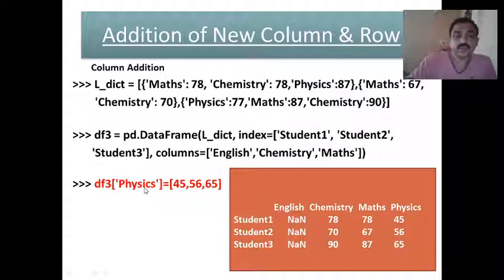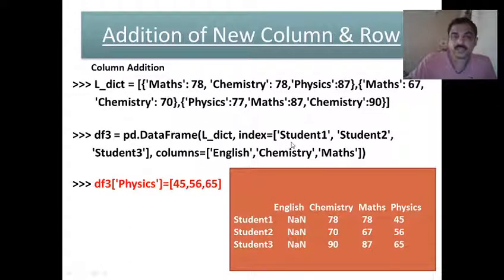I want to add one more column, so I can just specify like this: data frame name with square brackets, specify the key and assign its values. That is 45, 56 and 65. So physics will be taken as a column heading, and 45, 56 and 65 will be taken as values of the data frame. Now if you display it, it will be displayed in this form.